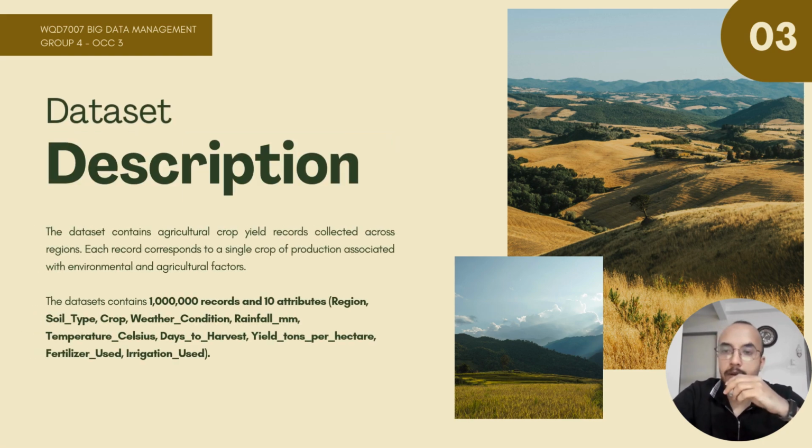So now, let's see about the dataset. The dataset contains crop yield records from different regions. Each record represents one crop along with its environmental and farming factors. The dataset has 1 million records and 10 attributes. This includes region, soil, crop, weather, temperature, and so on.